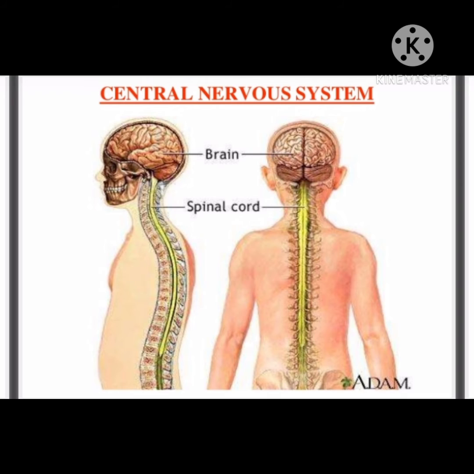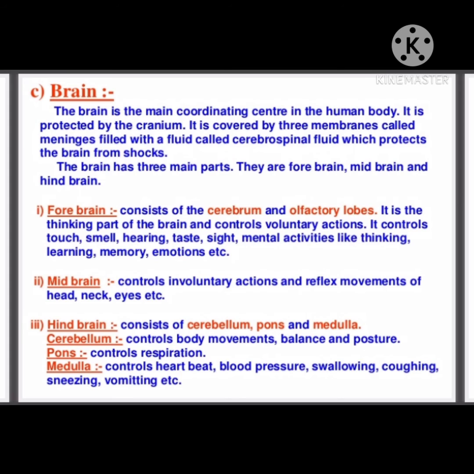Then the second part of the forebrain, that is the olfactory lobe. These are a pair of lobes, which have a small bulb and a small stalk-like structure. These lobes receive impulses from the olfactory receptor. Olfactory receptor means the receptor present inside our nostrils, and this can relay the sense of smell to this area of the brain. It is visible only in the ventral view of the brain.